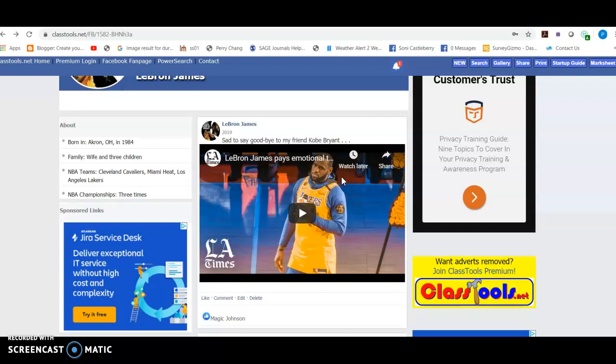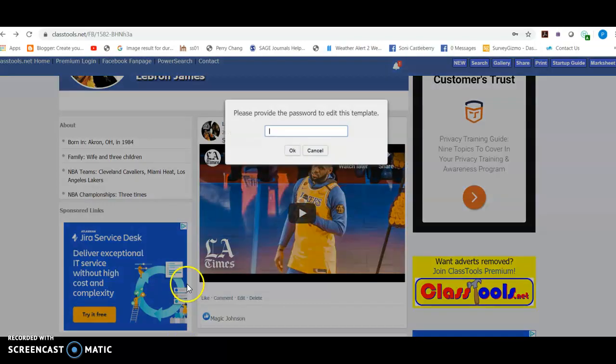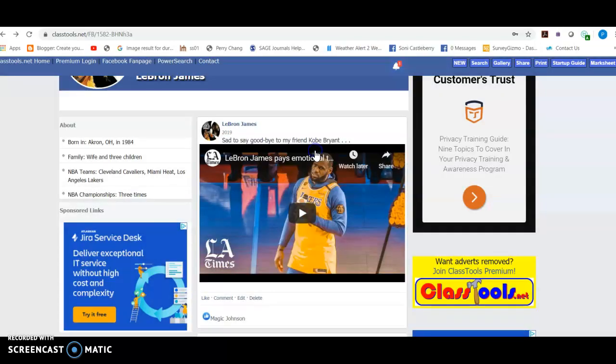It could be the resistance to the COVID shutdown. So it could be a whole range of things, and this can also allow you to insert different people reacting, or even different forces reacting, and there's a lot of flexibility here. So that's an idea of how to use Facebook, both for this particular assignment and in general.